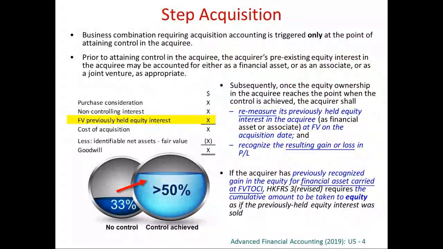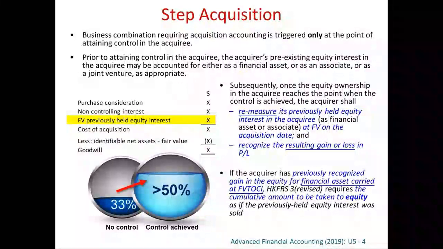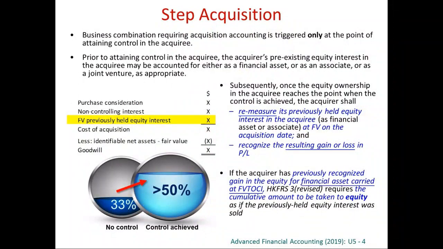You have to revalue it at fair value at the day of acquisition. Any resulting gain or loss has to be recognized in profit and loss. It should go to P&L, profit or loss.